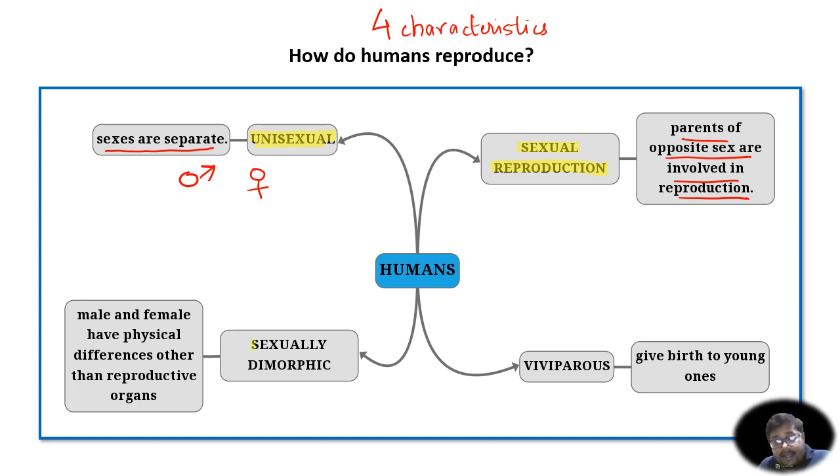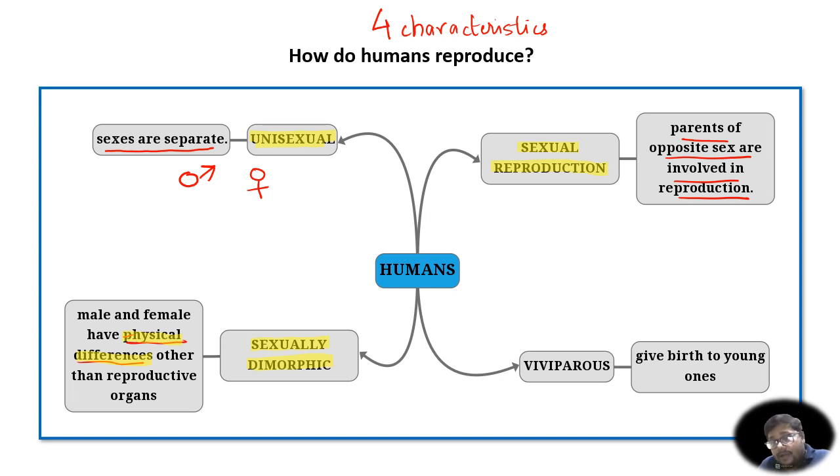Then the third thing is that humans are sexually dimorphic. What is the meaning of sexual dimorphism? Sexual dimorphism is basically the property through which you can differentiate between who is a male and who is a female based on their physical differences. When we can differentiate between who is a male and who is a female in a particular species without looking at their reproductive organs, that property is called sexual dimorphism, and sexual dimorphism is present in humans.